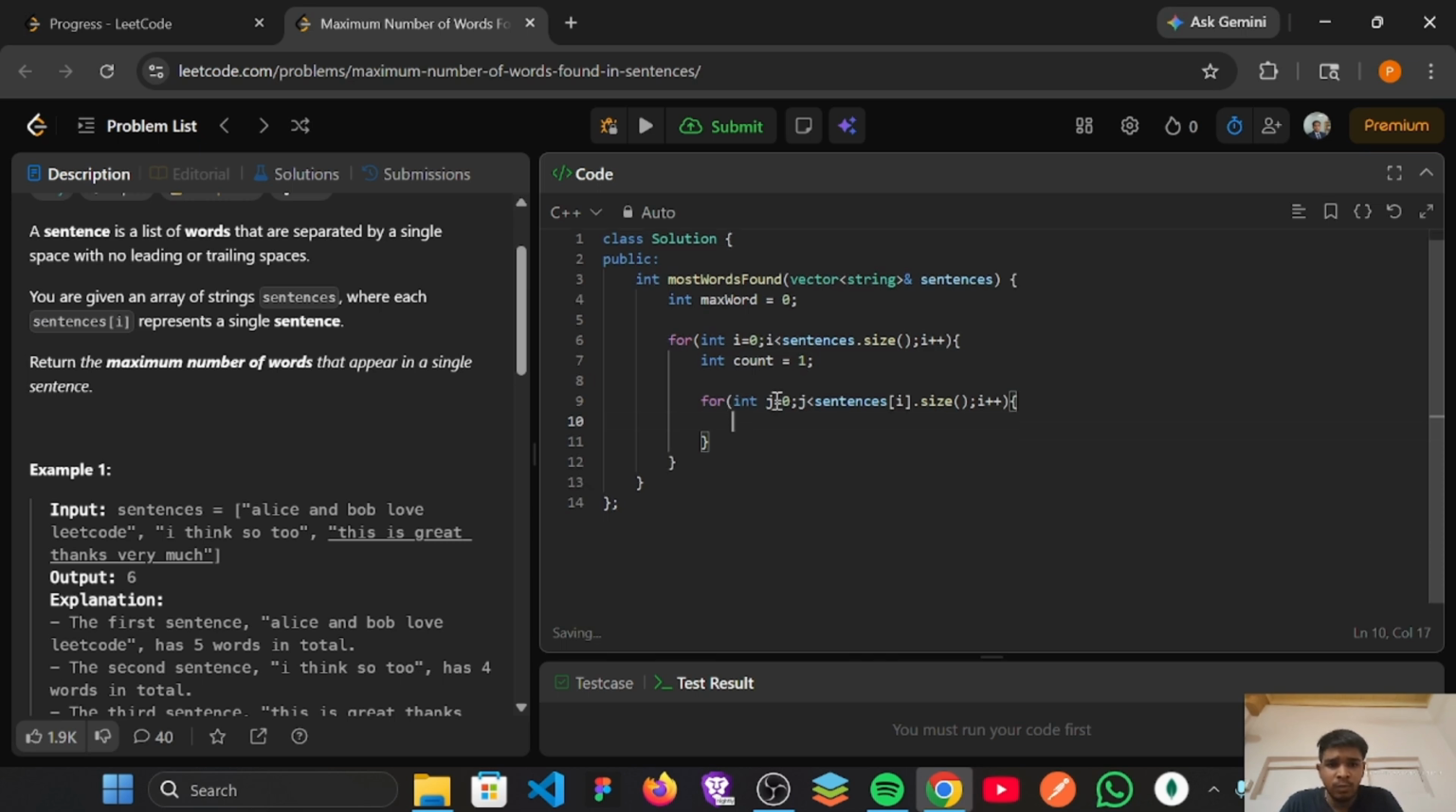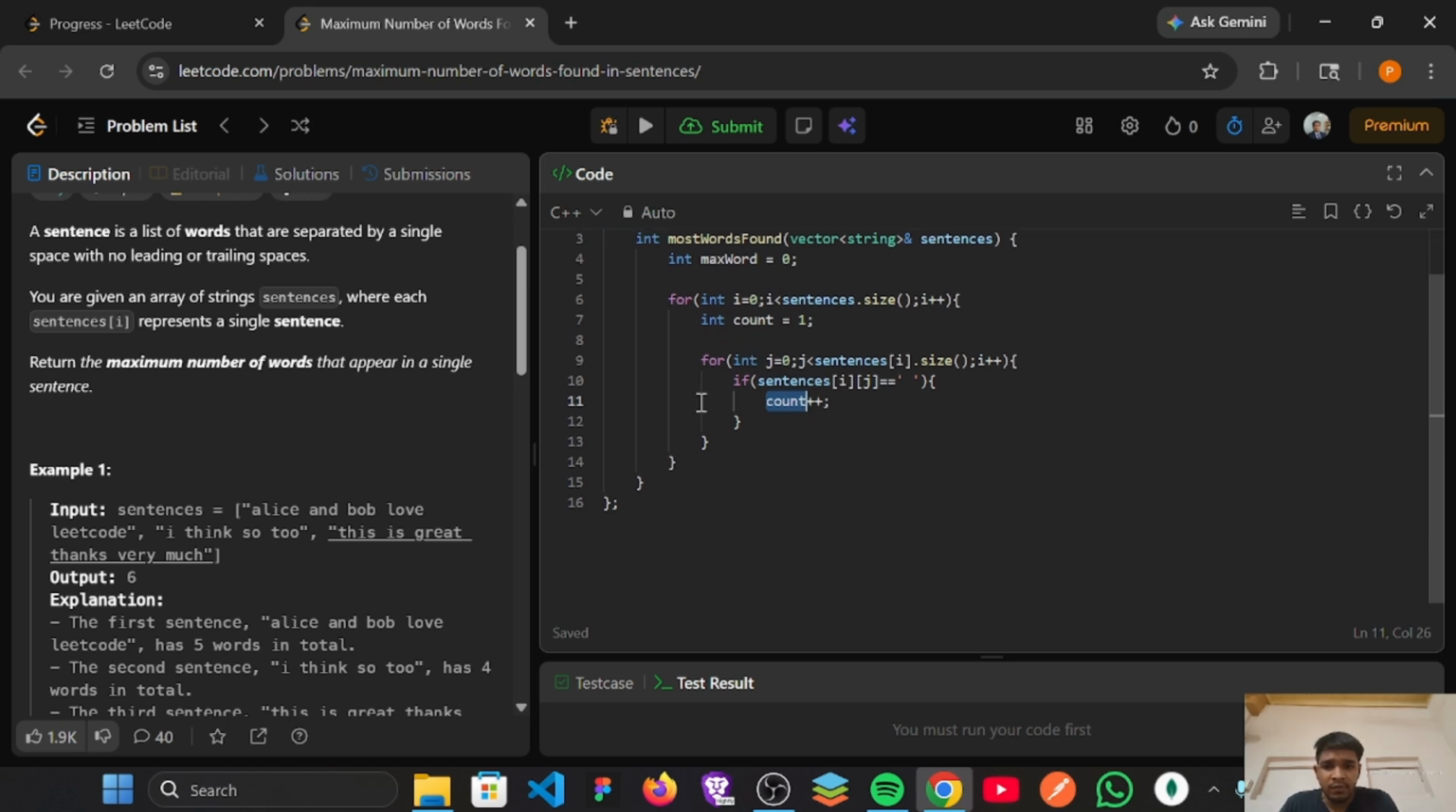So this loop goes through each character of the sentence. Now I'm going to write an if condition: if sentences[i][j] equals space, then we will simply increment the count. I have written this because if a space is found, it means there is a new word, so it will simply increment the count. Every new word will increment the count by 1.